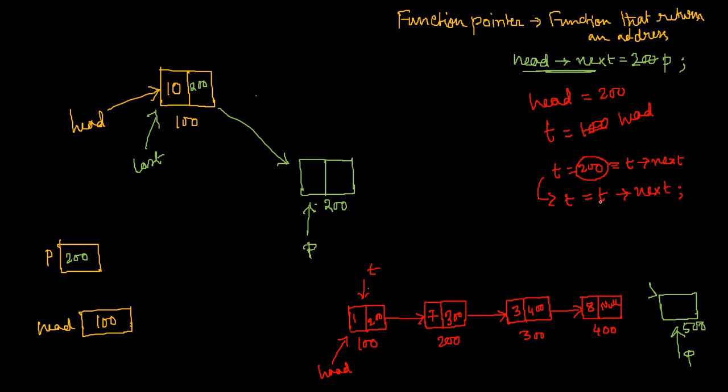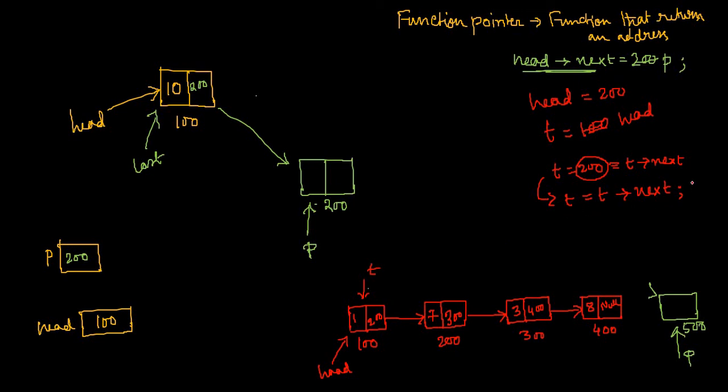So what will happen? Whatever the next part of t is will replace the t variable itself. When this line executes the first time, right now t points to the first node. T next means 200. So t equal to t next means t becomes 200.